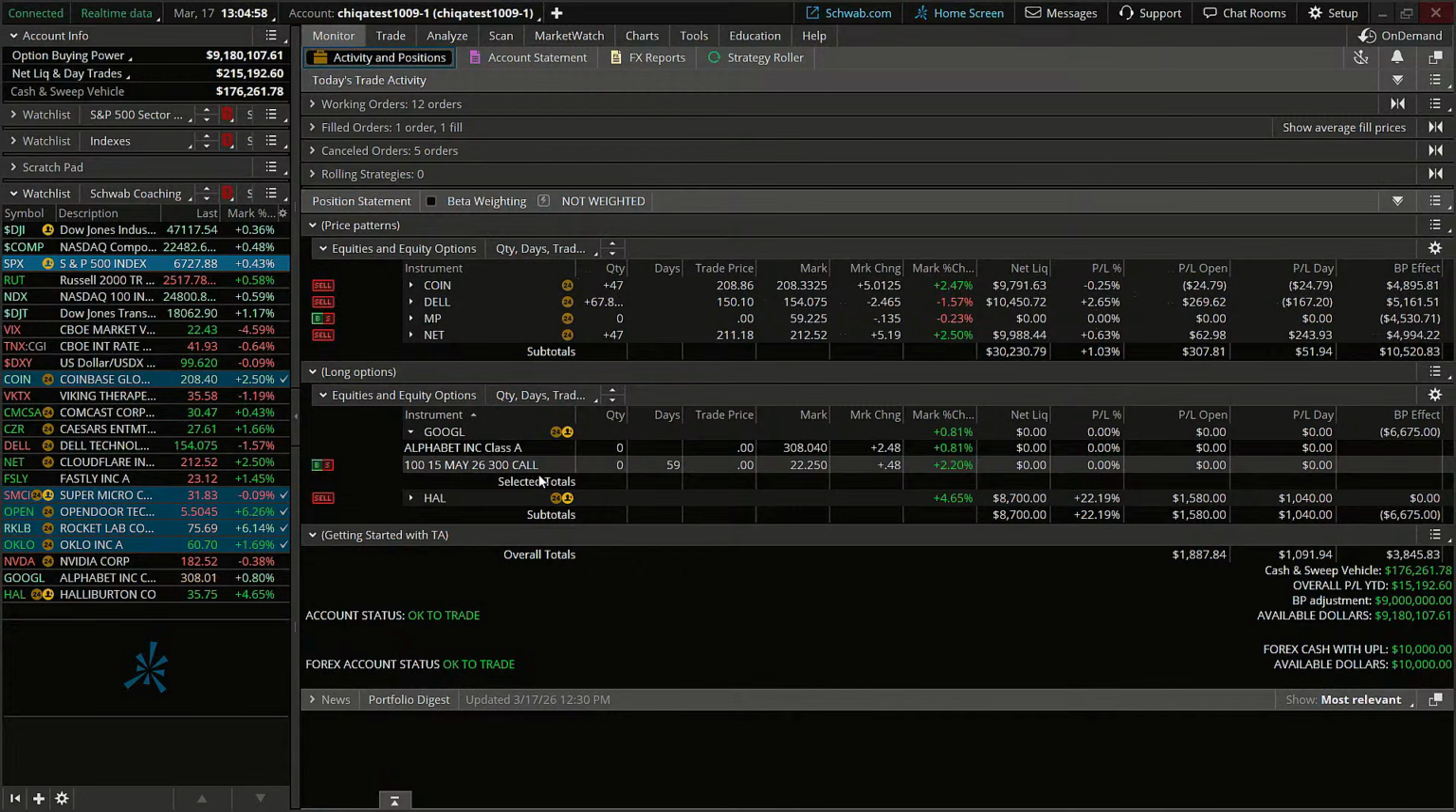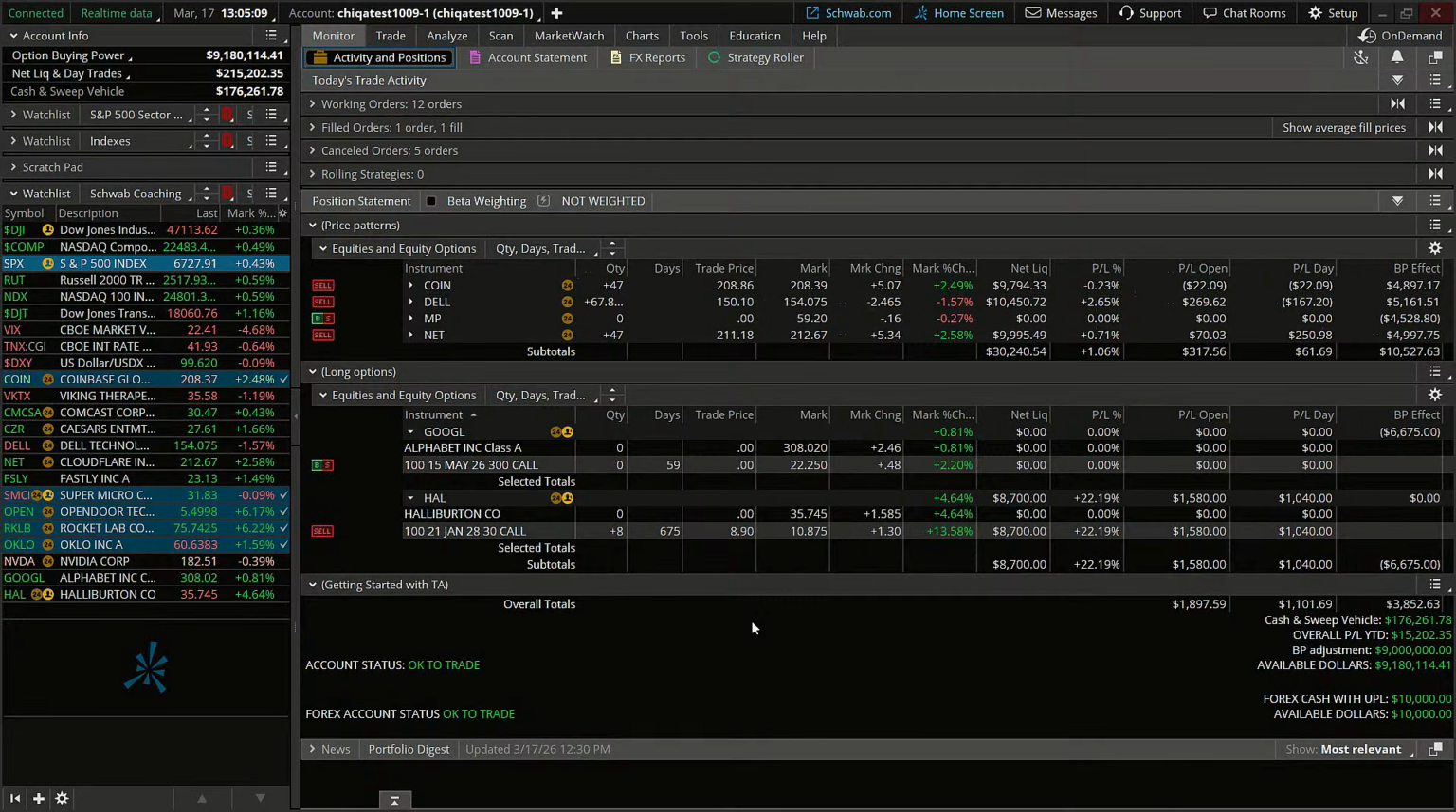Now Google, same thing. We're still awaiting that order for our trigger. We are seeing a little bit of a bounce today in Google. And then lastly, we still have our LEAPS on for Halliburton. We're up quite a bit on that today, up overall on that one. So that is what we have here for our trades of the past week.